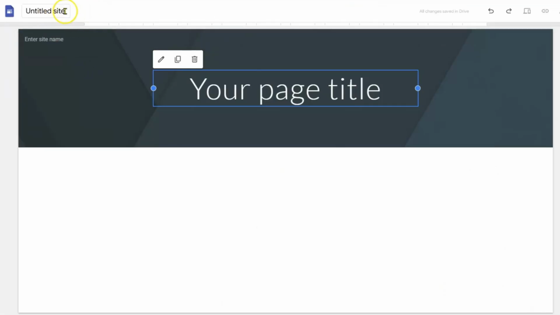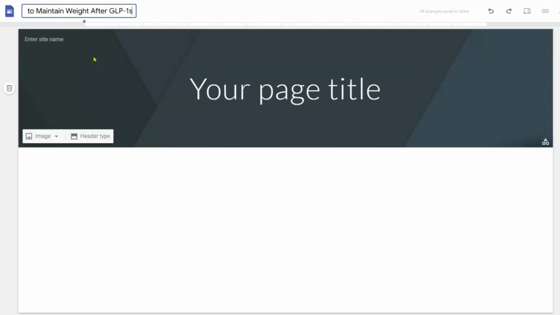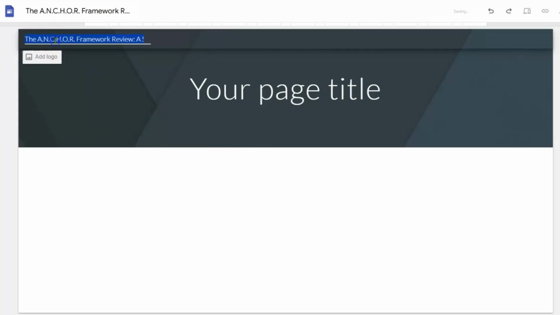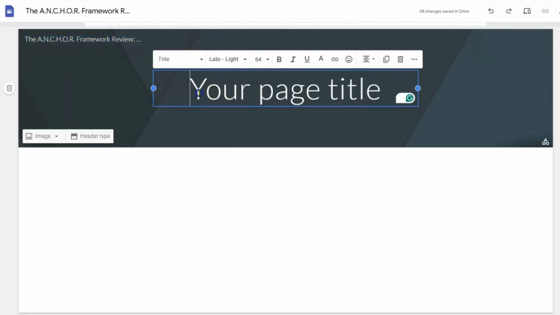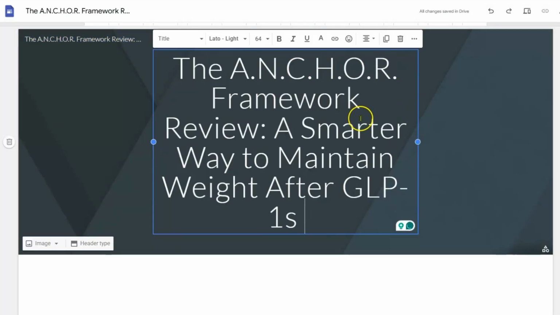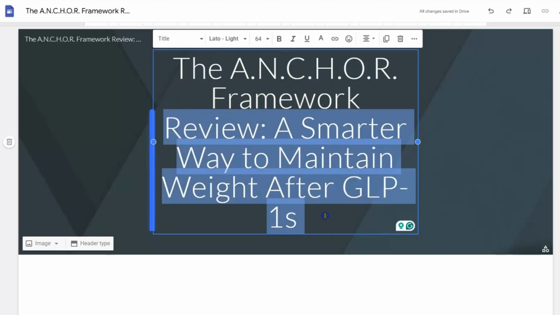And now first you want to put a title here, title for the site. So I'm just going to paste what we just put there, and the name is going to be the same as that. Then we're going to put the page title here. So this is the anchor framework. I'm going to just keep that as the title. I'm going to get rid of this right here.